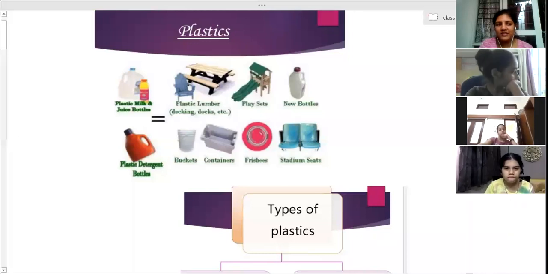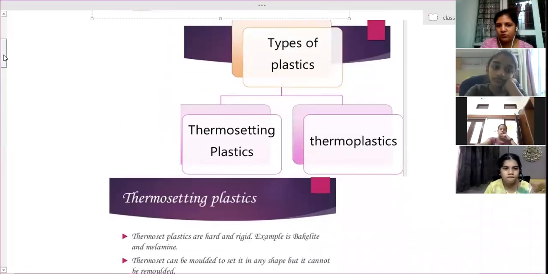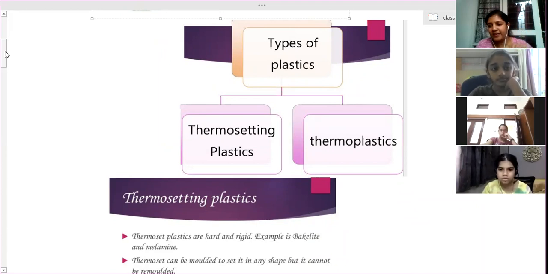Okay. The plastics are divided mainly into two parts, thermosetting plastic and thermoplastics. Thermosetting means once molded, it cannot be remolded back. Once you prepare it, it can't be used again. We can't heat and melt them and convert them into some other state. Your pens, all your pen body refills are made of plastic. Once you throw it, it will remain as garbage. It cannot be degraded by microorganisms and it cannot be recycled either.